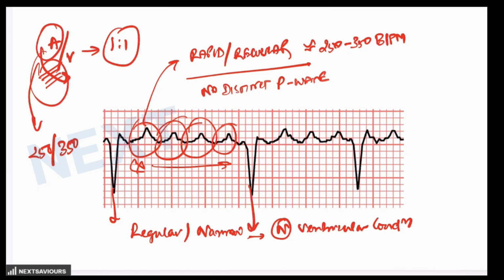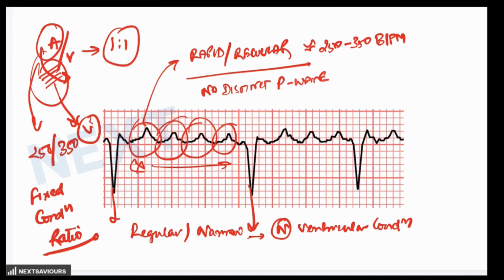So some of the impulses get blocked and only every second or third impulse gets through the AV node into the ventricles. This results in a fixed conduction ratio.